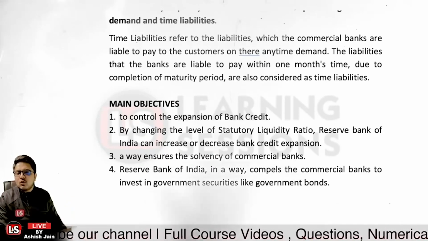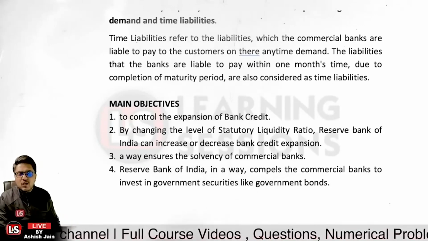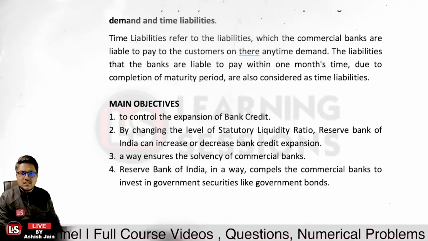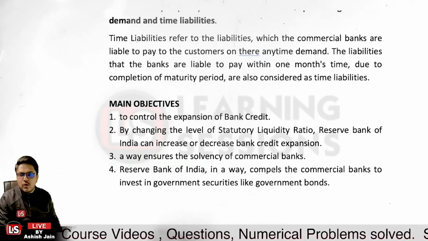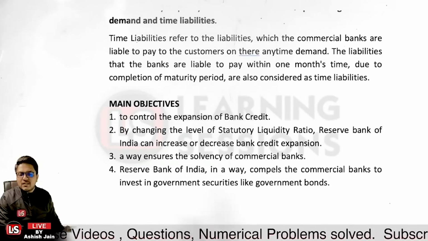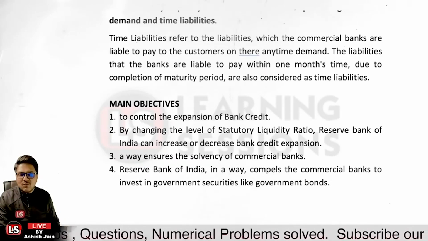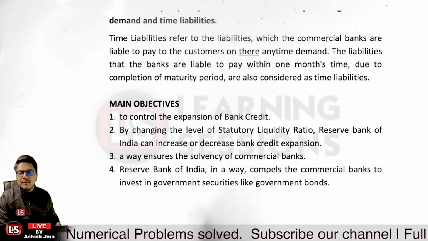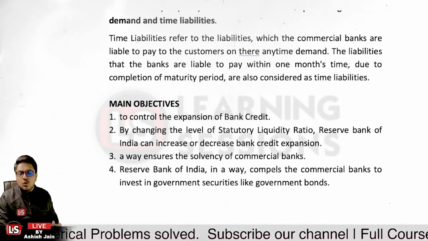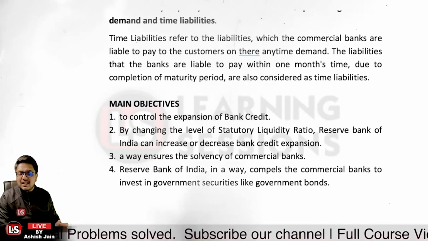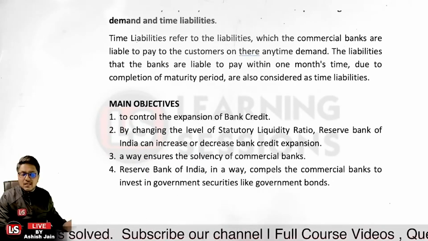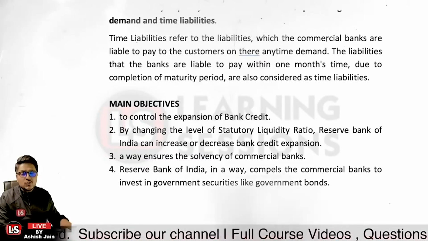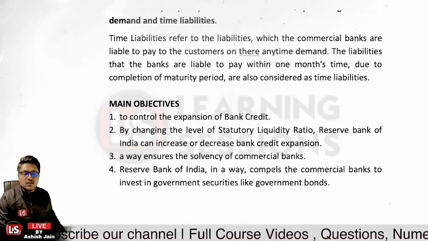Why would the banks be investing into government securities? Because if we look at the cash factor, it is earning no interest. If we look at the gold, it is earning no interest. But government securities are earning some interest. So why would we keep our money vacant? We will be investing into those securities which are at least earning us something. That is how the banks are compelled to invest into the government securities, like the government bonds itself.